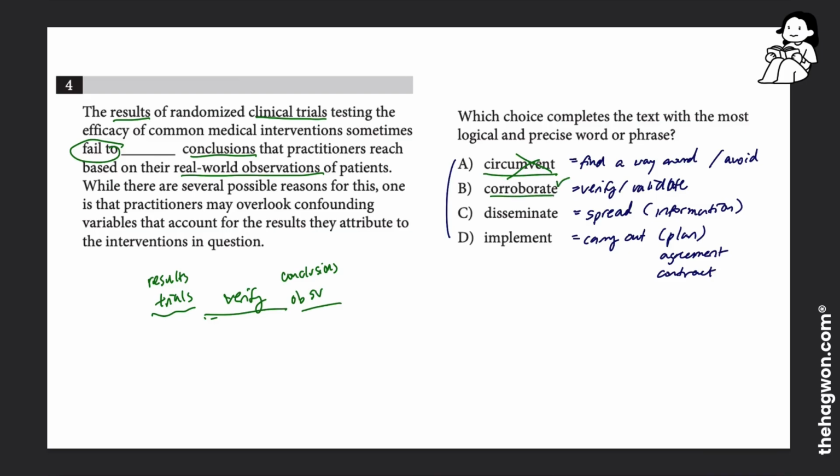So that I like. If I put answer choice C in that blank, that would mean that the results of the trials don't spread information about the real world observations and those conclusions. Well, the results of the trials cannot spread information. They are information, but they don't do spreading information. So disseminate would not work here. Answer choice D, implement, it means to carry out. So again, a result from a trial cannot carry out conclusions from a different set of observations. So the only word that makes sense in this results and conclusion relationship is answer choice B.